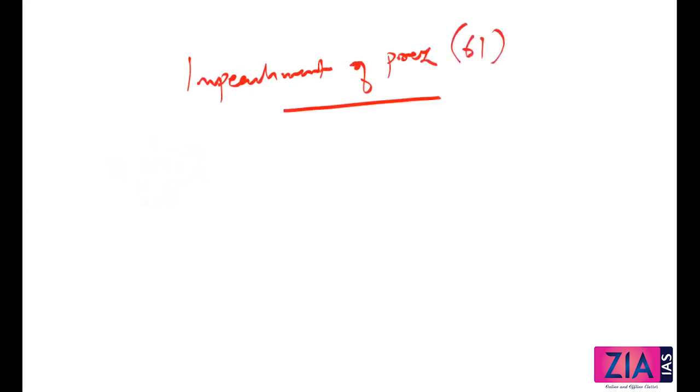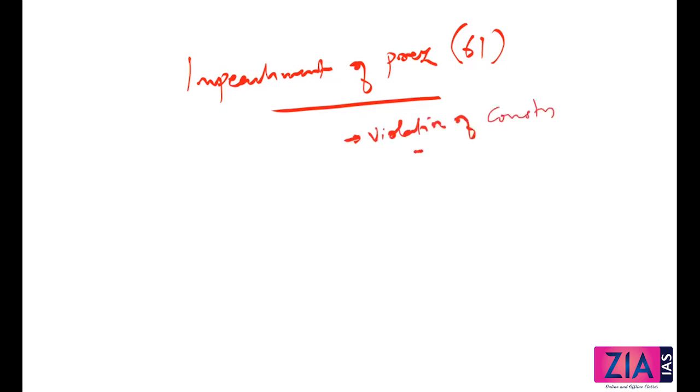Okay, guys. So now we will look into the impeachment of the president. Read this in detail. Article 61. The impeachment proceedings can actually start in either house of the parliament, but the question is, upon what ground? It is basically violation of the constitution.